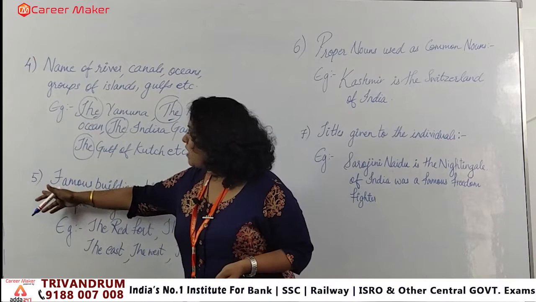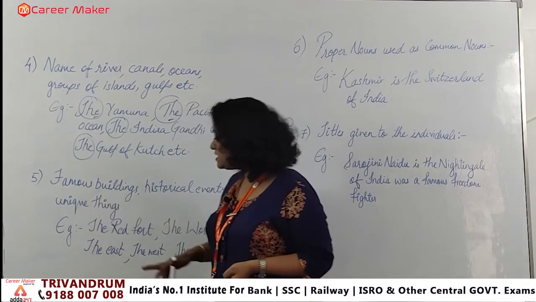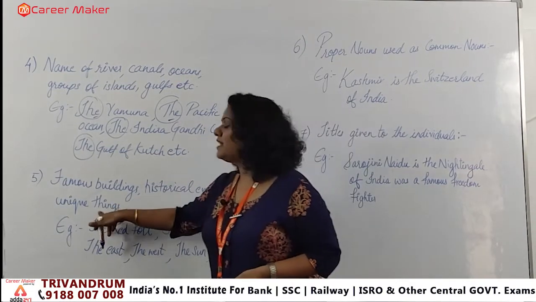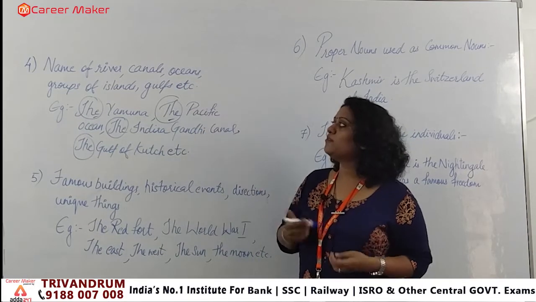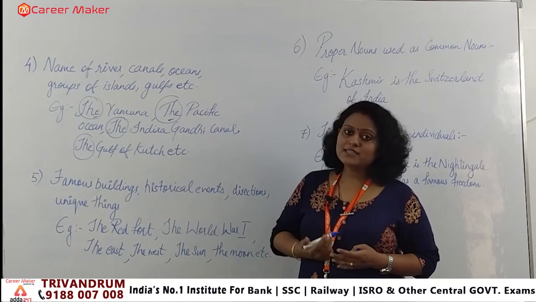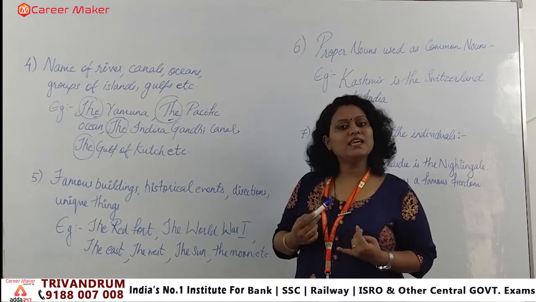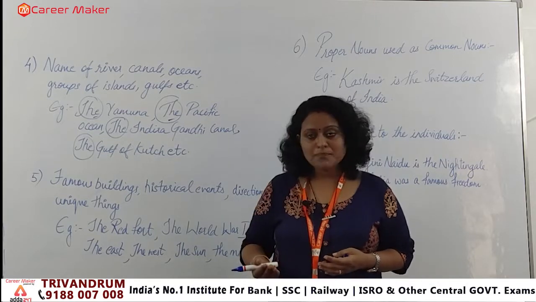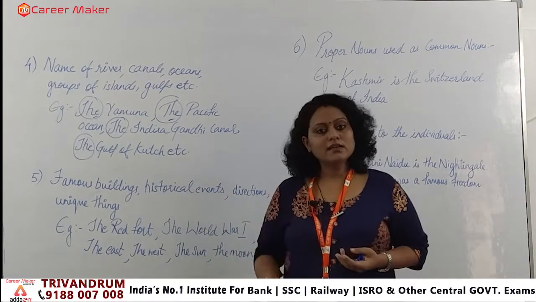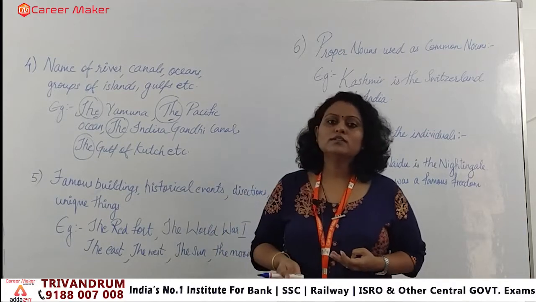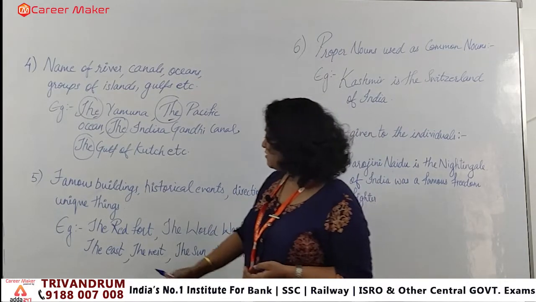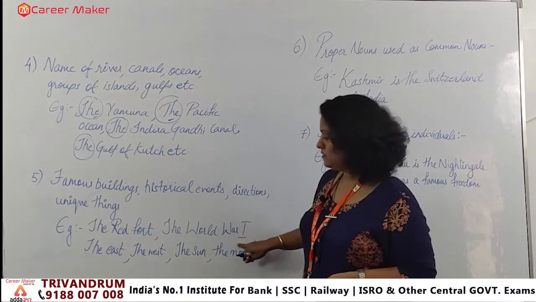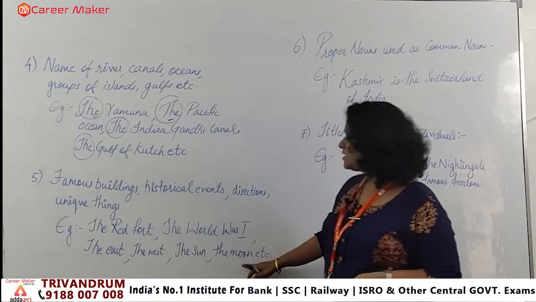Next rule that we have, as the fifth one, is famous buildings, historical events, directions and unique things. Previously we were talking about rivers, canals, islands and so on. Here we are talking about any famous building, any unique thing, any direction, or any historical event. With all of them we will be applying what? The definite article the. As I mentioned, the Red Fort, clear? The World War I, then the east, the west, the sun, the moon, clear?